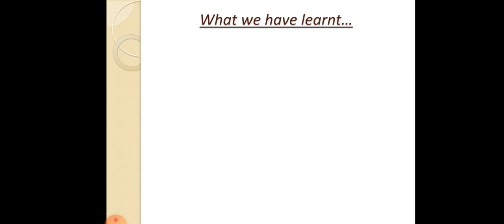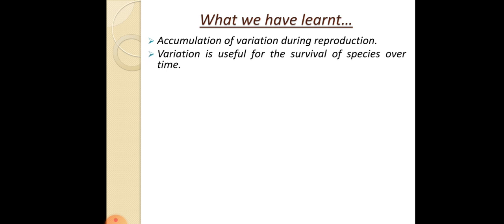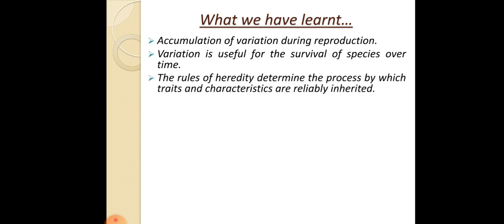In the last class, we finished the first part of the chapter. There, we studied the accumulation of variation during reproduction. I told you that during reproduction, variations get accumulated in the next generation, in the progeny. Also, variation is useful for the survival of species over time. Then we discussed how the rules of heredity determine the process by which traits and characteristics are reliably inherited.